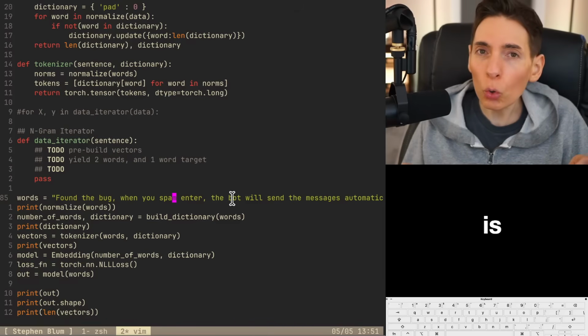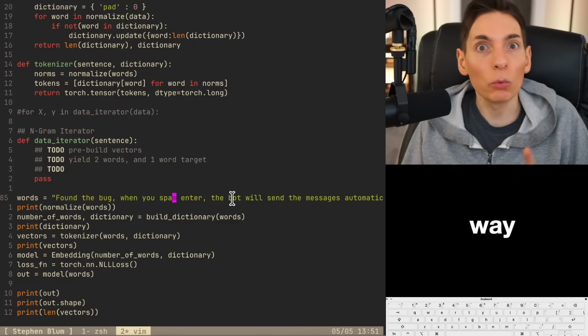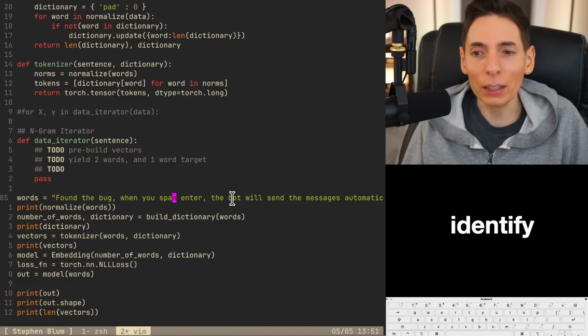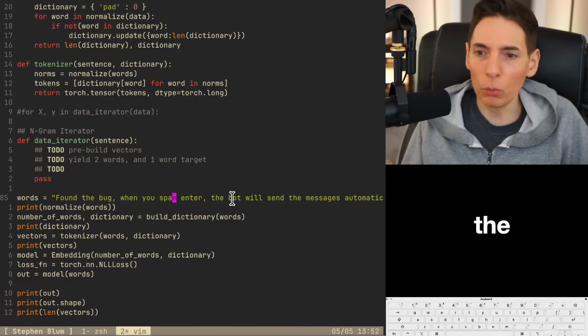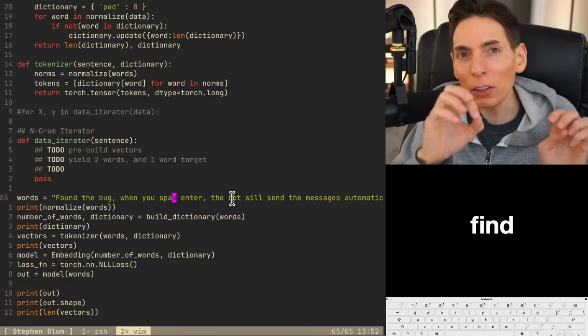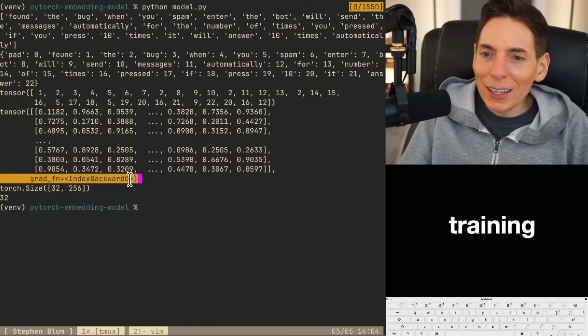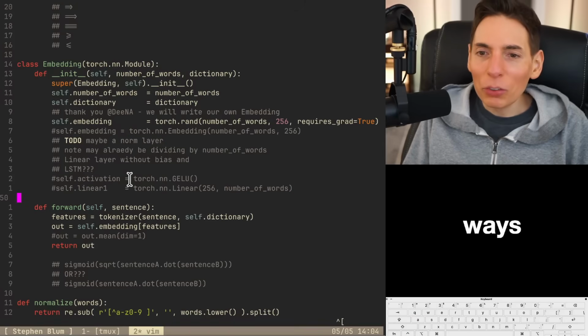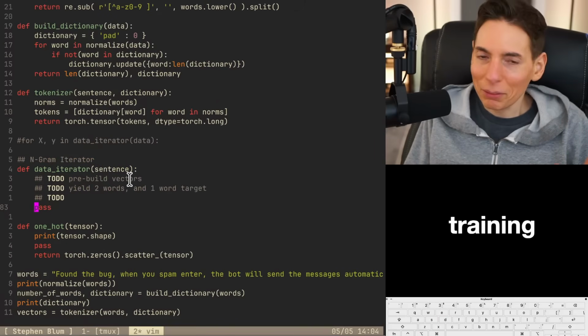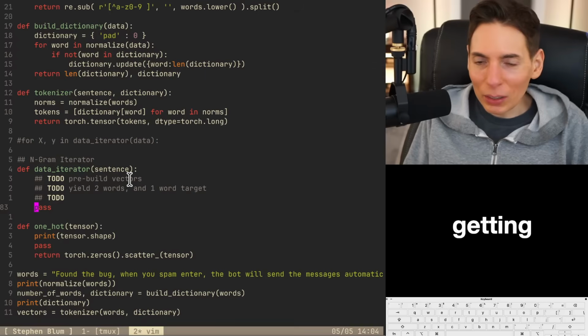And what that should do is train in a way to identify meaning in the words. It should find relative position meaning. We're not too far off from training. We're getting close, Sergio.